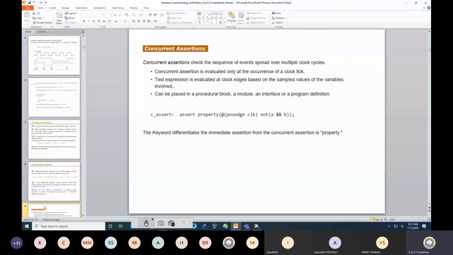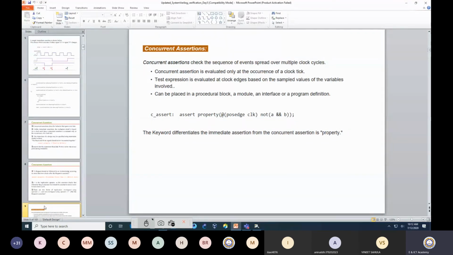The test expression is evaluated at the clock edge based on the sampled value of the variables involved. It can be placed in a procedural block, module, interface, and a program destination. So it can be written anywhere. Whenever you would like to use this kind of assertion, it can be written at any point of time.